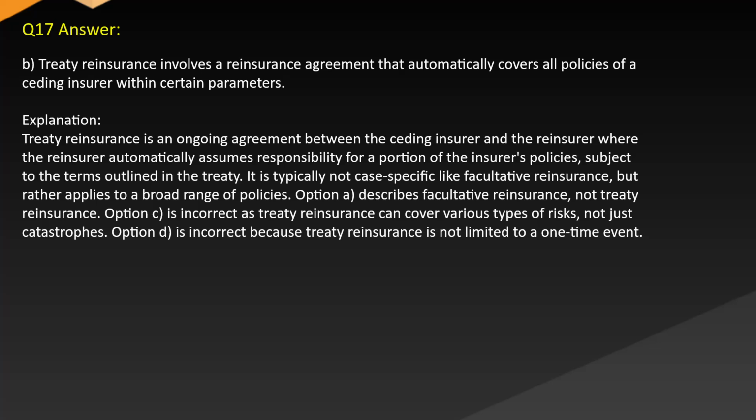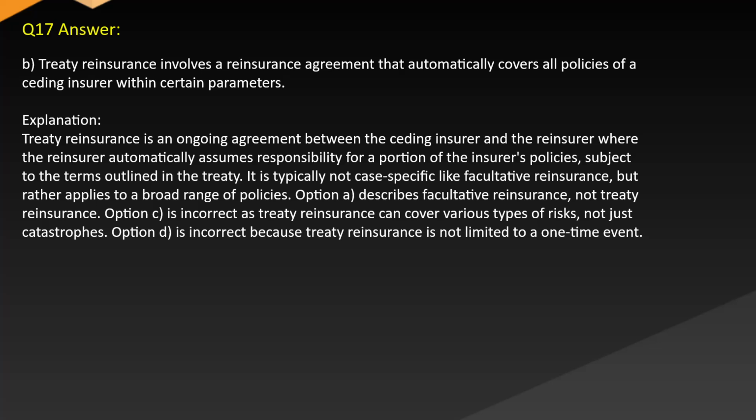It is typically not case-specific like facultative reinsurance, but rather applies to a broad range of policies. Option A describes facultative reinsurance, not treaty reinsurance. Option C is incorrect as treaty reinsurance can cover various types of risks, not just catastrophes.